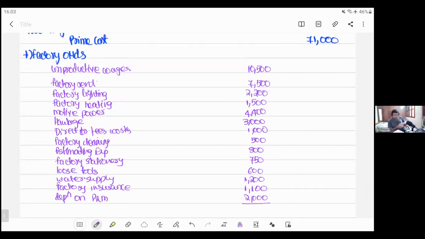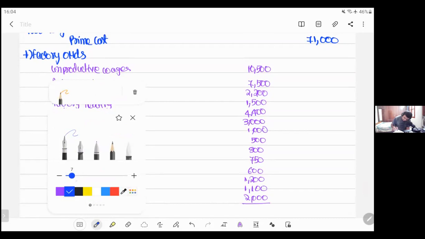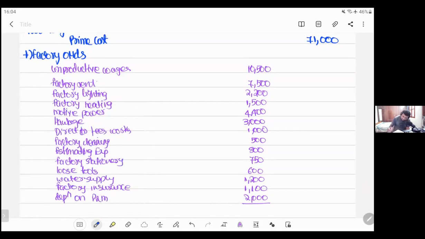Let me confirm. Factory overhead is 37,050 rupees, right? You got the same thing, 37,050.